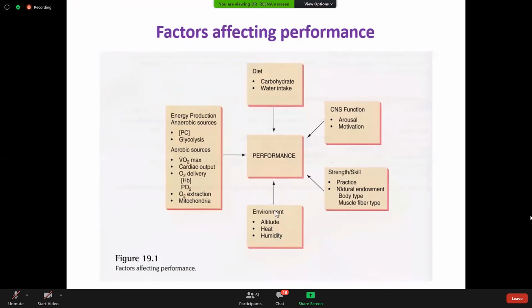Environment, heat, altitude, and humidity decrease the performance. Energy production: the more ATP available, the more energy and performance. There will be more delaying of fatigue. These are the factors which delay the fatigue, while the others enhance the fatigue. Okay, so performance, CNS function, arousal, and motivation delay the fatigue.